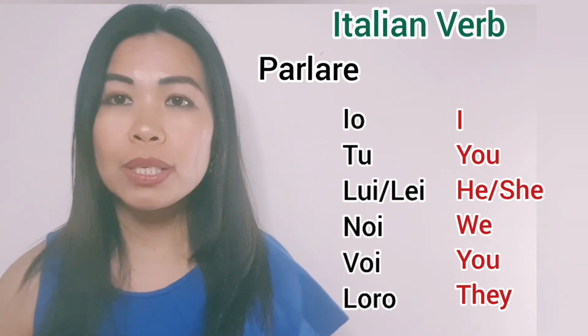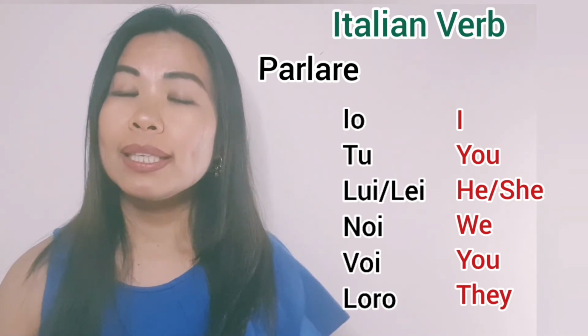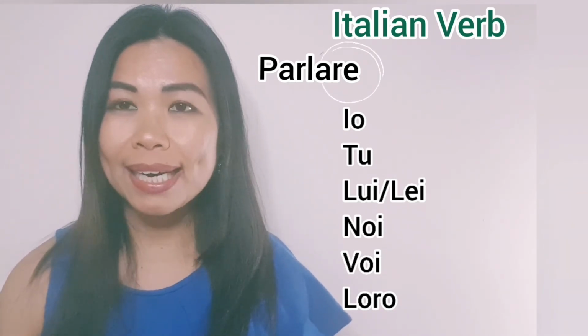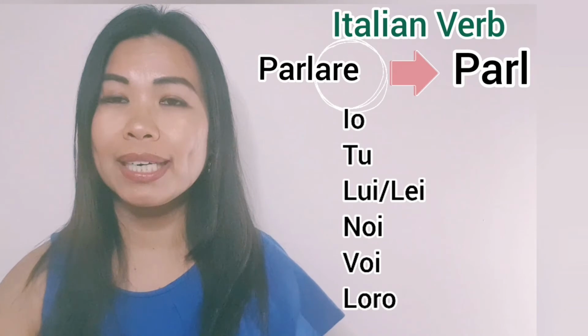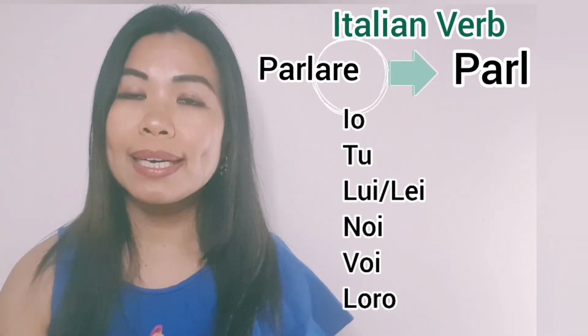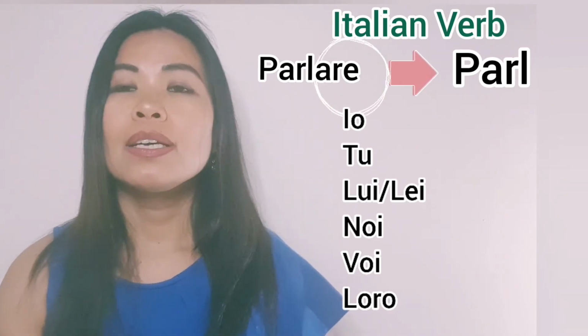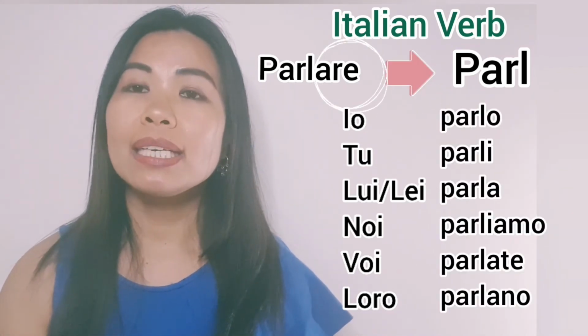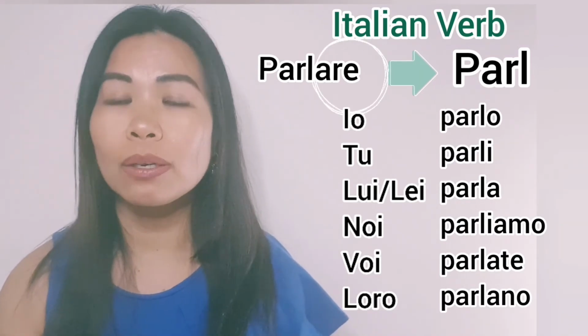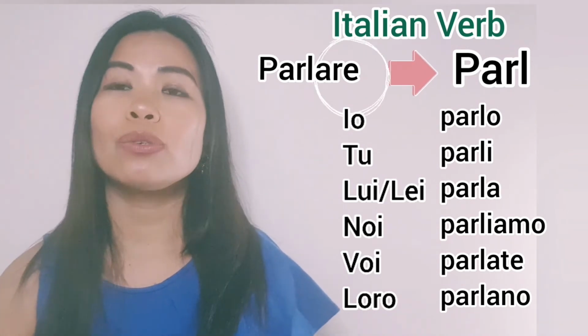If I use the verb parlare, that is to speak, the ending of parlare is are. We take the ending that is are, and the word that remains is what we call the stem, that is par. So now if I say I speak, io parlo, the ending is o. Tu parli, the ending is i.